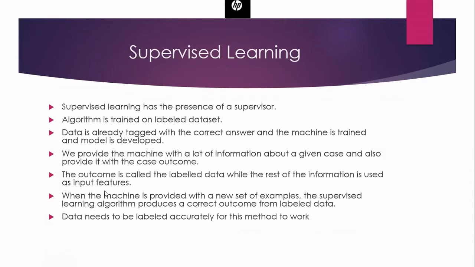And after the learning is over, when the machine is provided with a new set of examples, the algorithm will give you the correct outcome, which is a label given as the output. And as I already mentioned, a very important thing is that the data needs to be labeled accurately. Otherwise, this method will not work well.